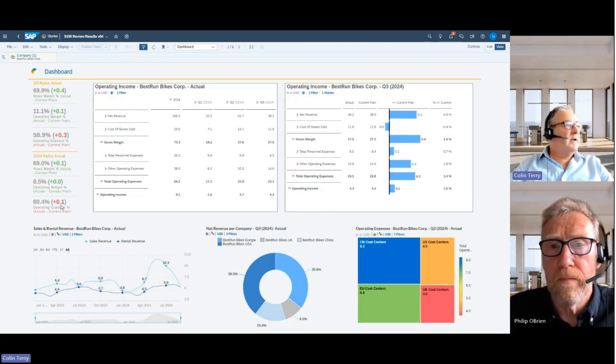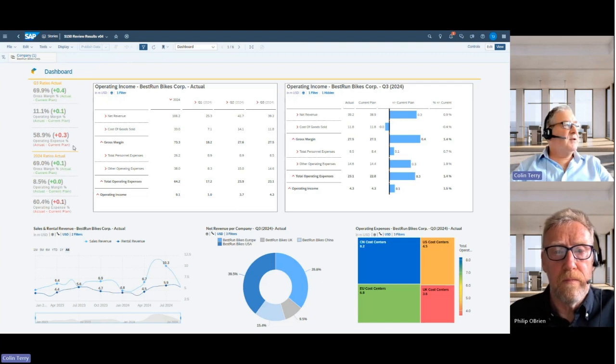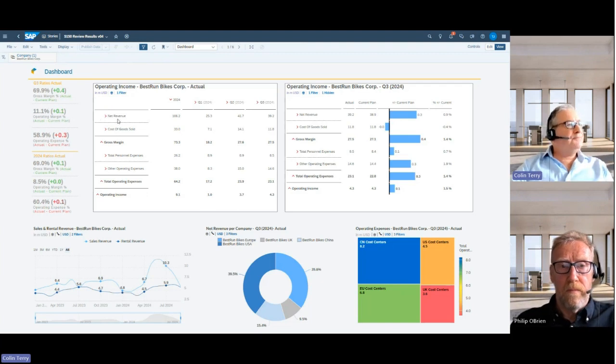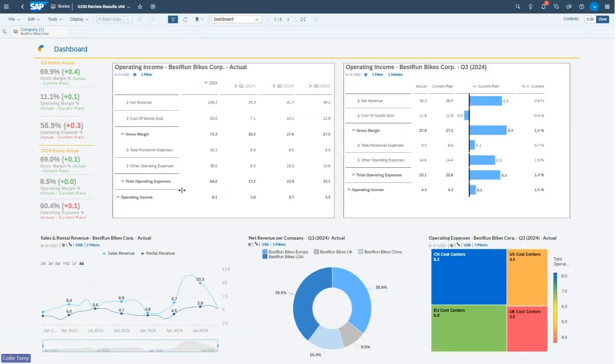Likewise, underneath those first 3 KPIs, we have the same KPIs, but this time for the year to date. And you can see those figures tie into the tables we have on our right-hand side. Going to the tables, our first table here is showing us our operating income statement. And we can see we've got 2024, Q1, Q2, and our recently closed Q3. So our year to date so far. And then we also have an operating income in a sort of a nested number of lines there.